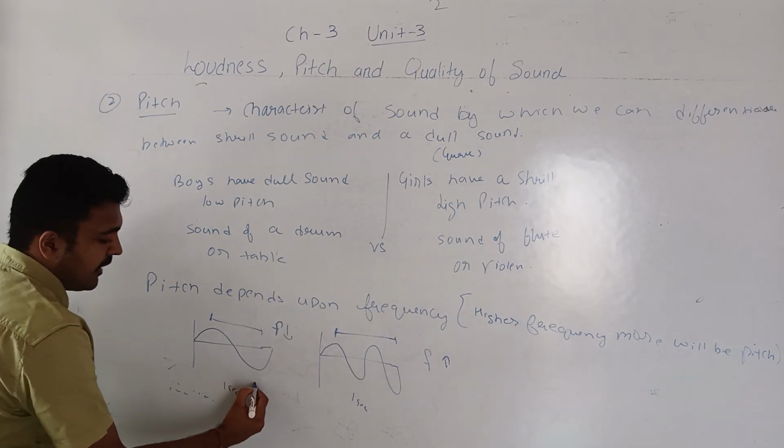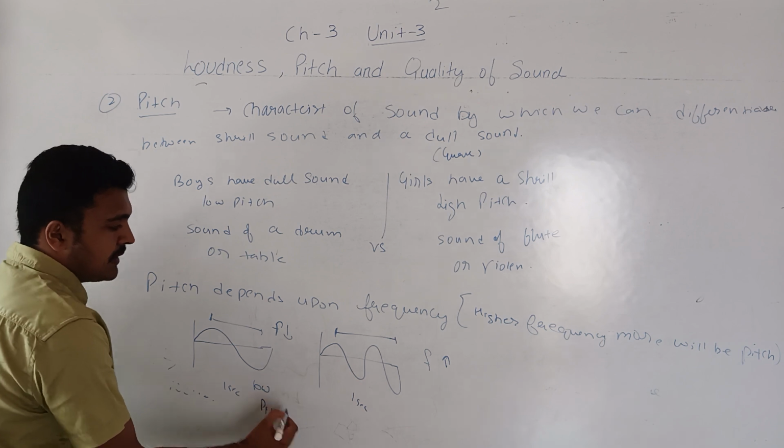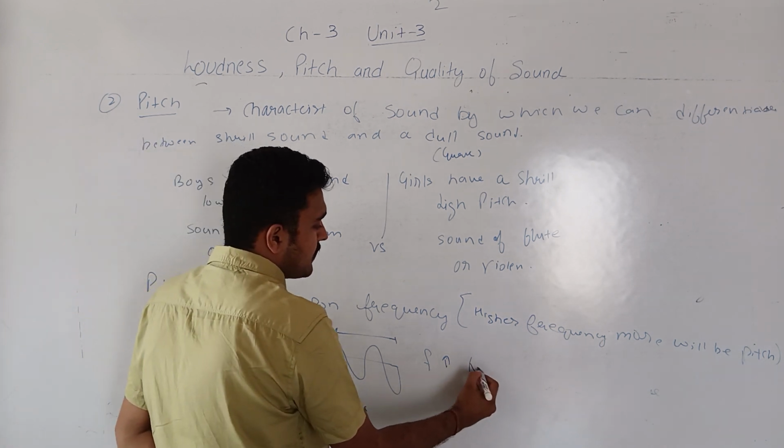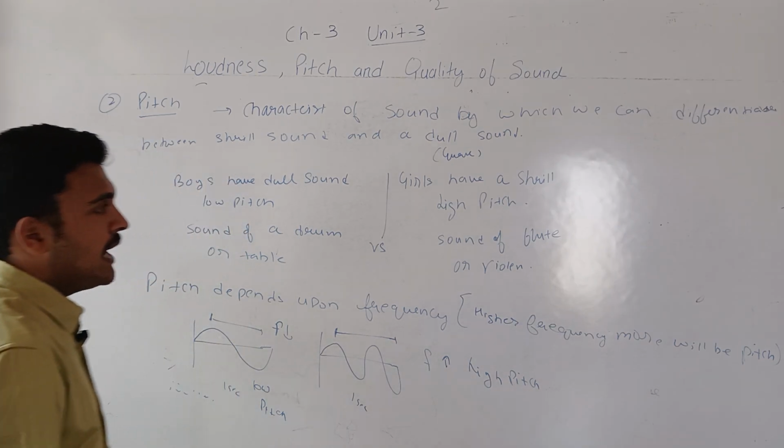So this sound will have low pitch, and this sound will have high pitch. This will have a high pitch.